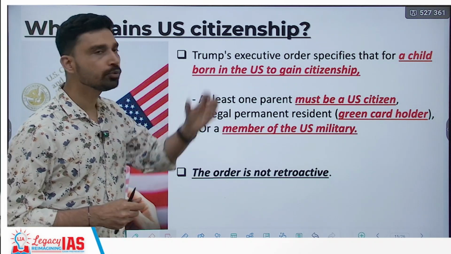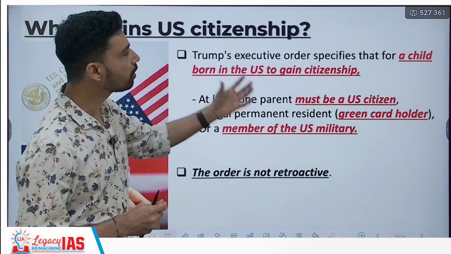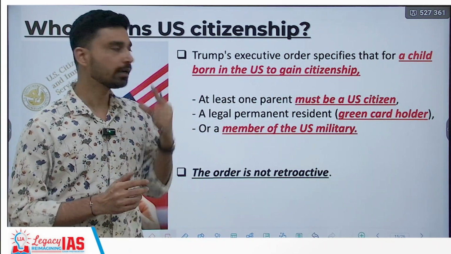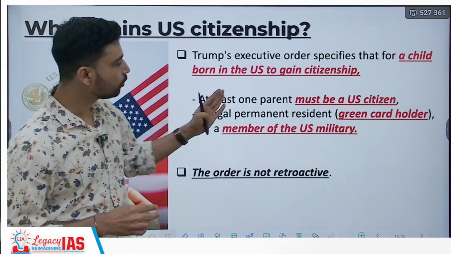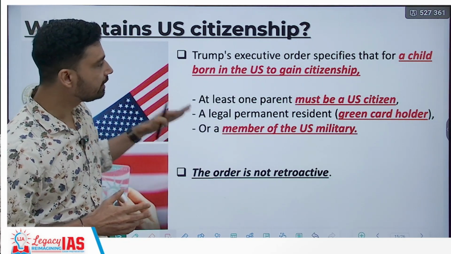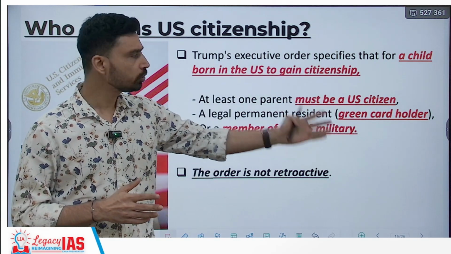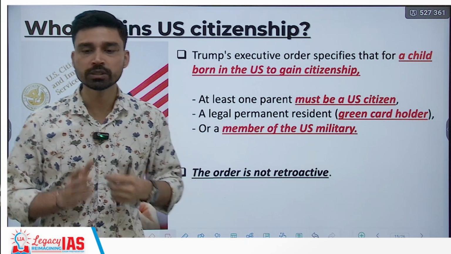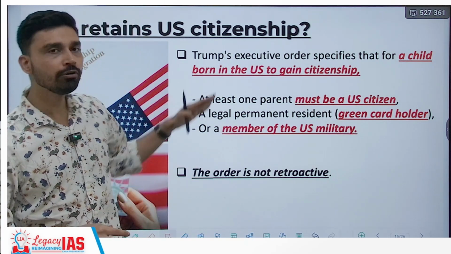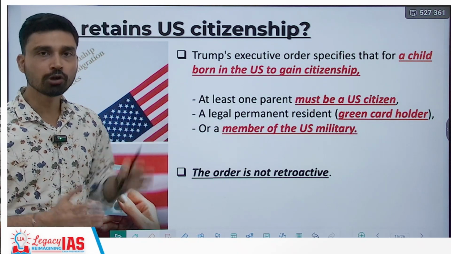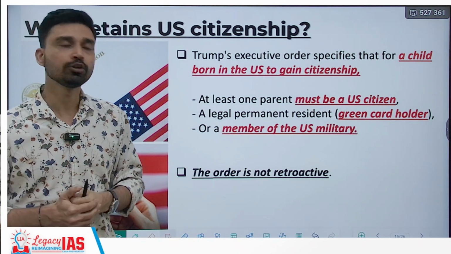Now, who will retain the US citizenship? Obviously, Trump's executive order specifies that for a child born in the US to gain citizenship, there are two conditions. First, as I told you, at least one parent must be a US citizen, and second, a legal permanent resident, as we talked about, the green card holder, they also qualify for this, or a member of the US military. If these conditions are fulfilled by either of the parents, then the child will be able to get the citizenship, otherwise not. So that is a change that Trump is trying to bring in.